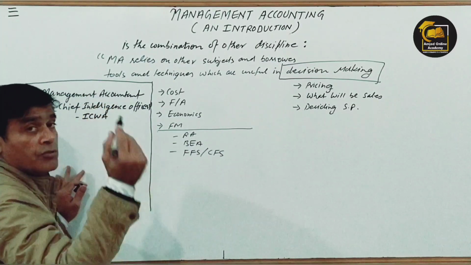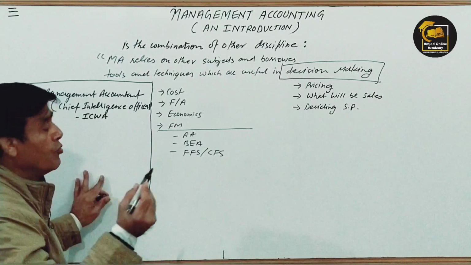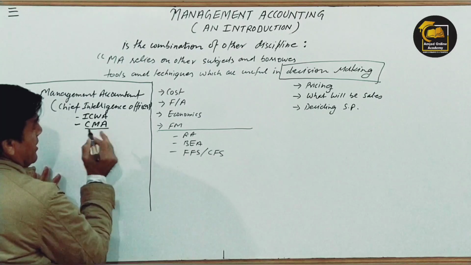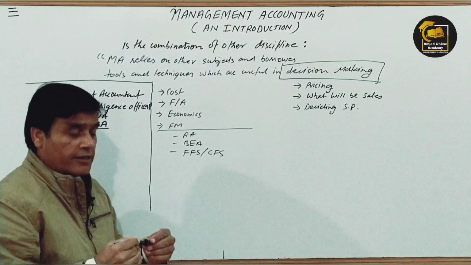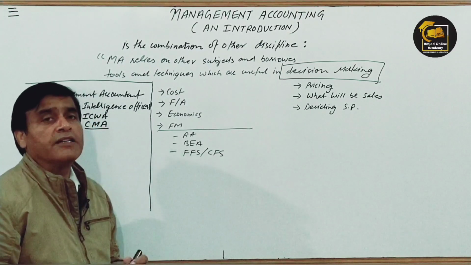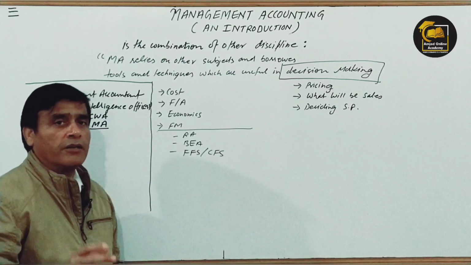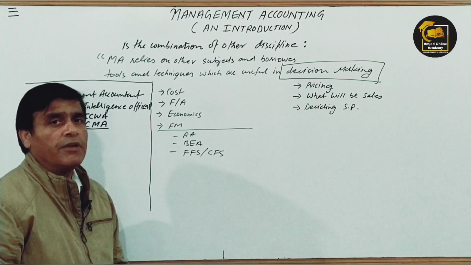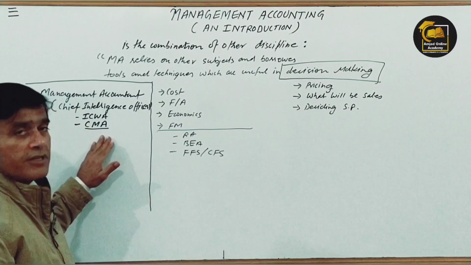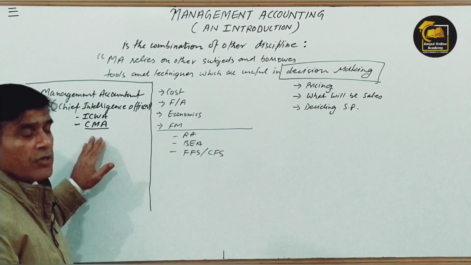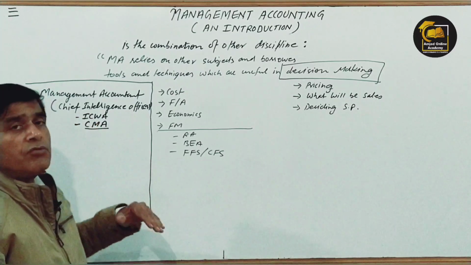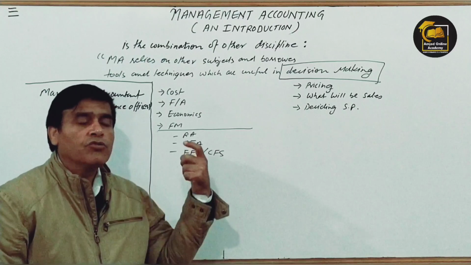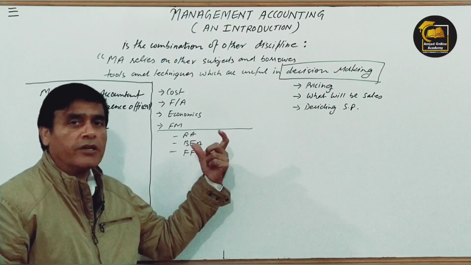And who makes you the CMA, meaning certified management accountant, these days actually? The degree of CMA is issued by the IMA. That is one of the authorities, right, which issues it in America. In America, there is an Institute which issues the CMA degree. So actually both degrees make you a management accountant. So you have to acquire a professional degree to become a management accountant for a particular company.